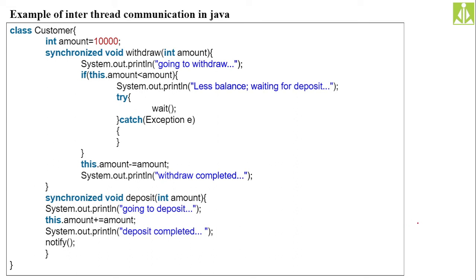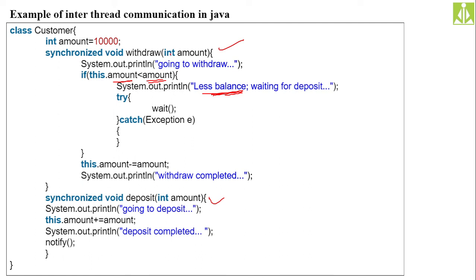Here we are basically making two methods. One method is responsible for depositing the amount, and the other method is responsible for withdrawing the amount. So here you can see the deposit method and the withdrawal method. For withdrawal, the amount has to be less than the balance, then only you can perform the withdrawal. If it is not possible, then we say less balance. Whatever amount you are requesting, if it is greater than the available amount, the withdrawal cannot be done.